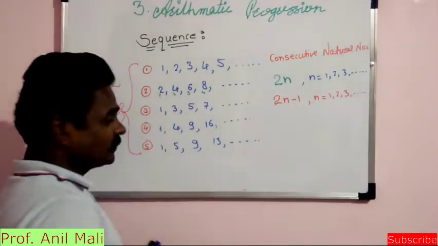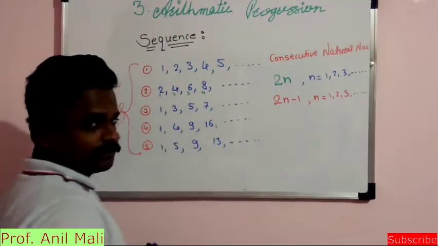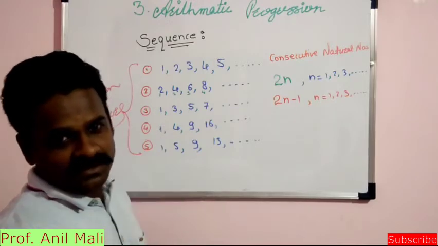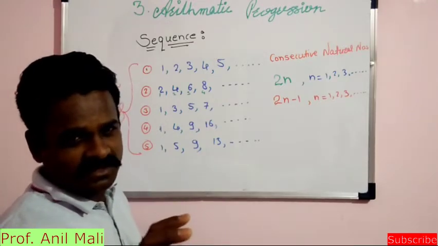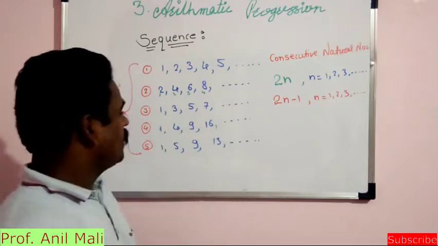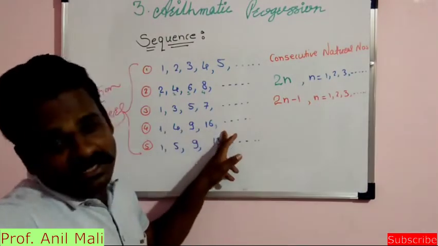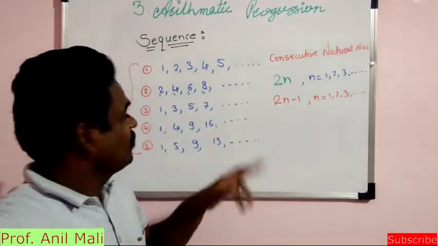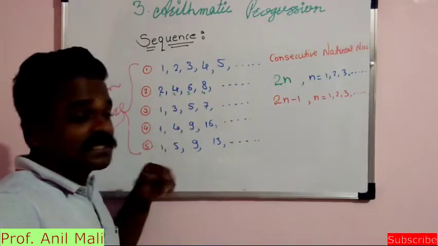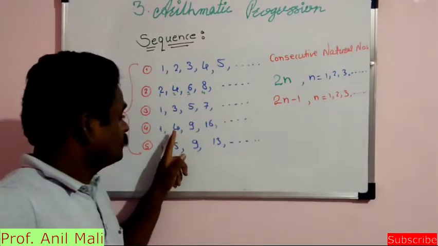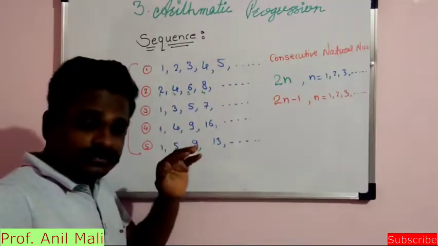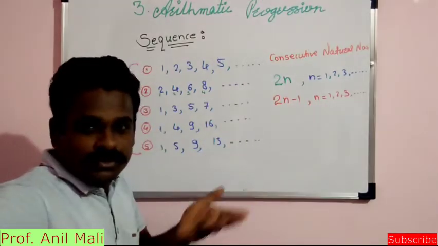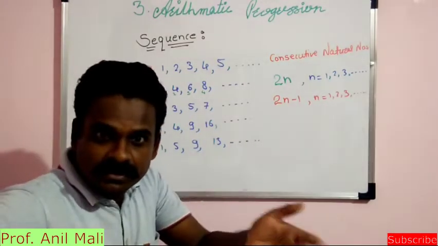Okay, fine. Now come to this one. First term is 1, second term is 4, third term is 9, fourth term is 16 and so on. Tell me the sixth term. Yes, few of you can easily tell me the answer: what will be the sixth term? So the first term is the square of 1, second term square of 2, third term square of 3, fourth term square of 4, fifth term will be square of 5, and sixth term will be square of 6.